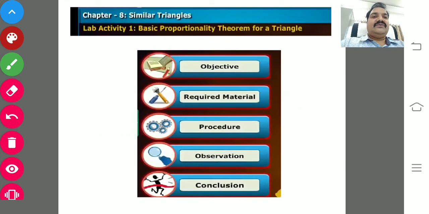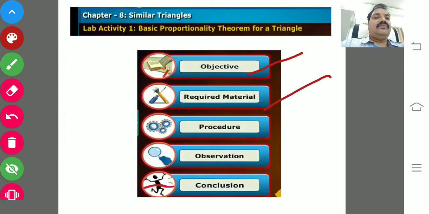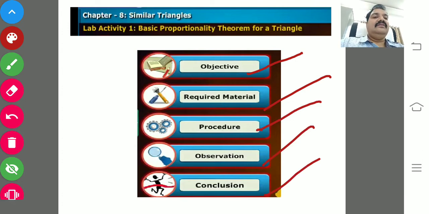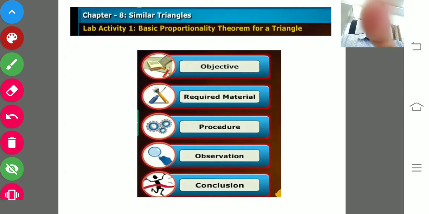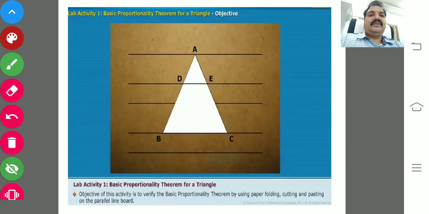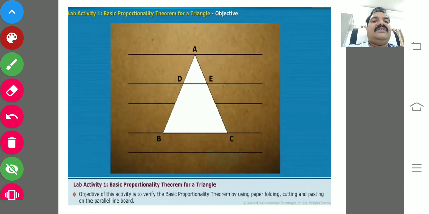So, my dear children, we have a small activity regarding the basic proportionality theorem for a triangle. For any activity, what are the main things? Objective: why you are doing that activity, what you want to know. And for doing that activity, the materials required, the procedure, the observation, and finally the destination is a conclusion. The objective of this activity is to verify the basic proportionality theorem by using paper folding, cutting and pasting on the parallel line board.